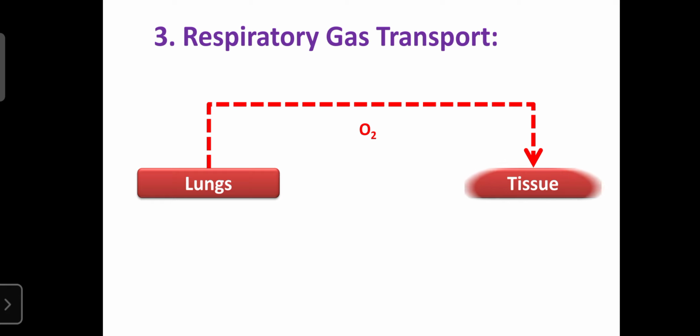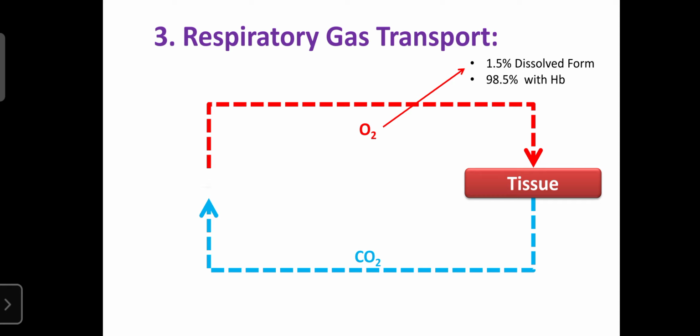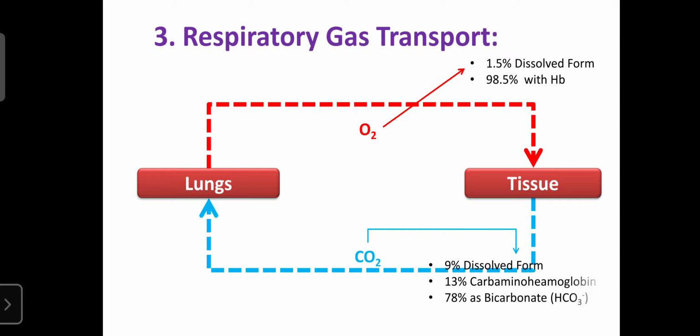So like that, from the lungs the oxygenated blood is transported toward the tissues, and from the tissues the deoxygenated blood is transported towards the lungs. This is known as respiratory gas transport. Okay, so dear students, from the lungs the oxygen is transported to the tissues with the help of hemoglobin only.